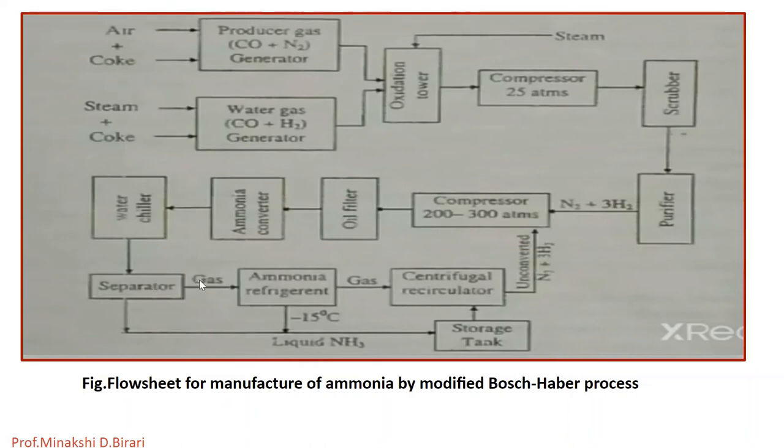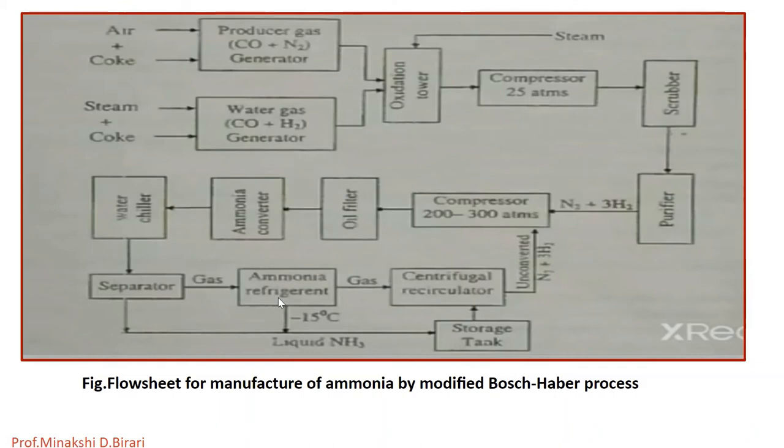The gases are cooled by passing through a heat exchanger. Most of their heat is given to the incoming gases in the converter. Then the gaseous ammonia is removed from N2 and H2 by condensation, first with water cooling and then by ammonia refrigeration at minus 15 degrees Celsius. So here is the ammonia refrigerant, where the temperature is maintained at minus 15 degrees Celsius.